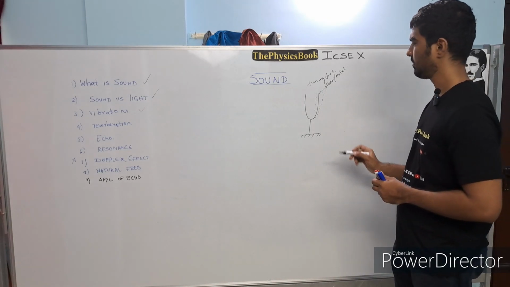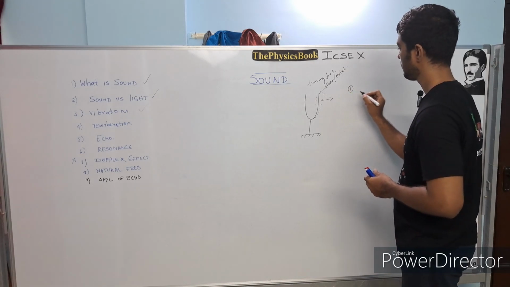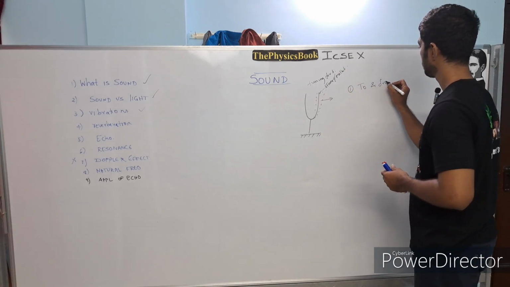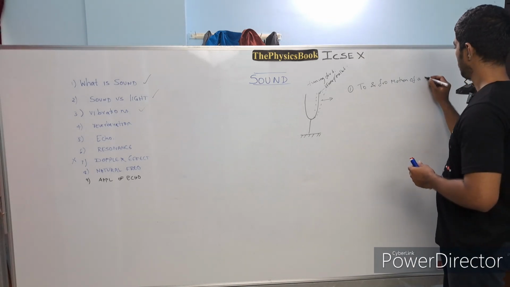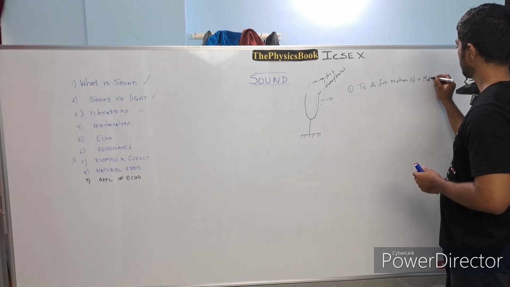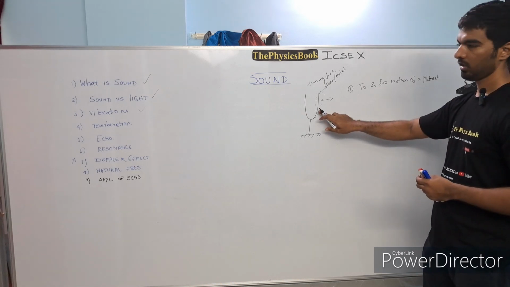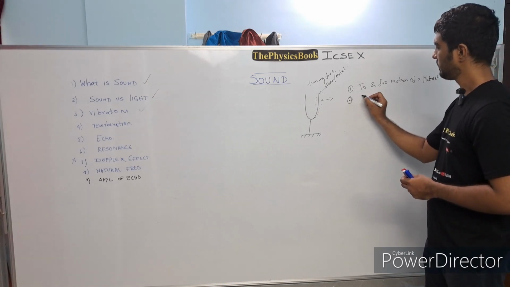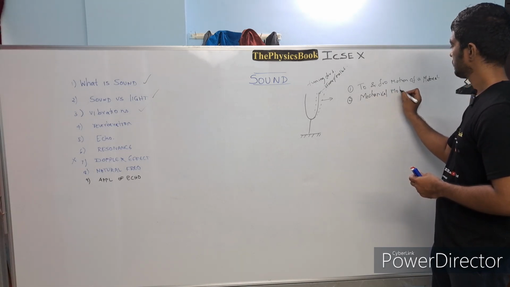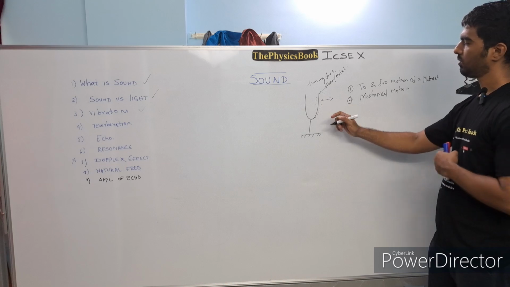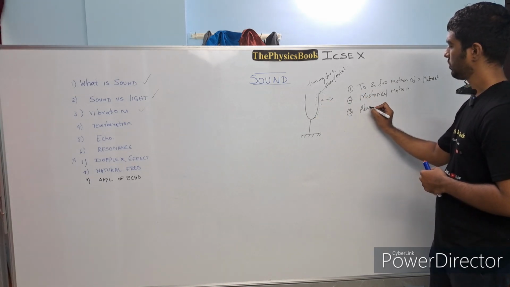So what is this vibration? Vibration is nothing but, as we characterize the sound, we will characterize vibration also. Vibration is nothing but a to and fro motion of a material. Material as in whichever you are saying that it is vibrating. So to and fro motion of a material, and the material is nothing but the tuning fork in this case. And you can say this is a mechanical motion. You can see this to and fro motion is a mechanical motion about its mean position.